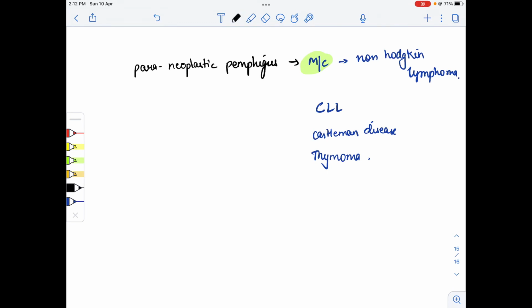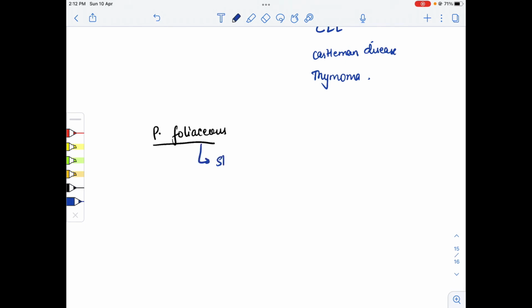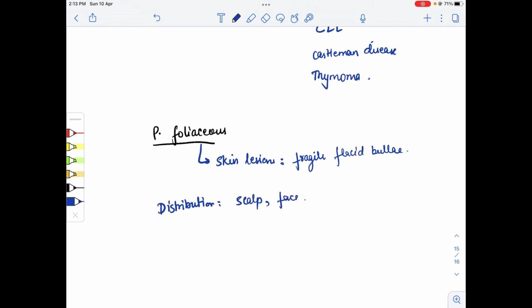Now the next one is pemphigus foliaceus. We already know that in pemphigus foliaceus, the target antigen is desmoglein 1, with subcorneal acantholysis. The skin lesions are fragile flaccid bullae, and the distribution is on the scalp, on the face, on the upper chest, and there is no involvement of mucosa.